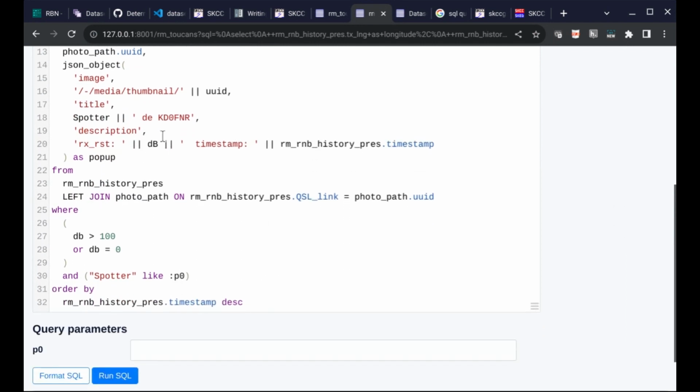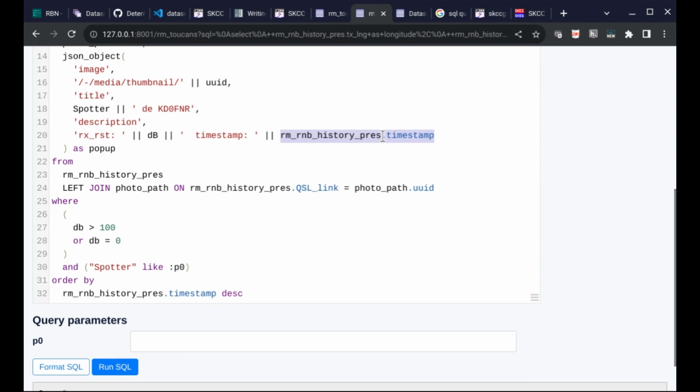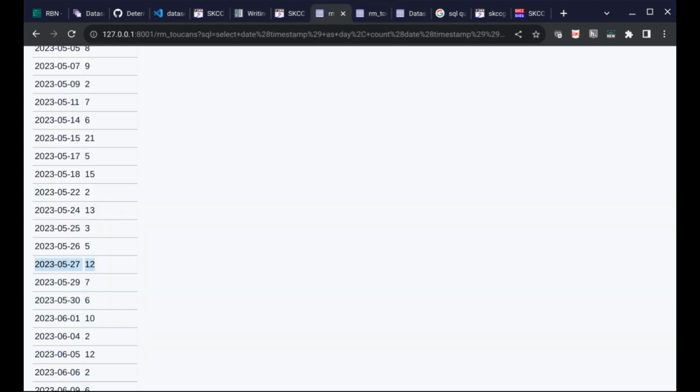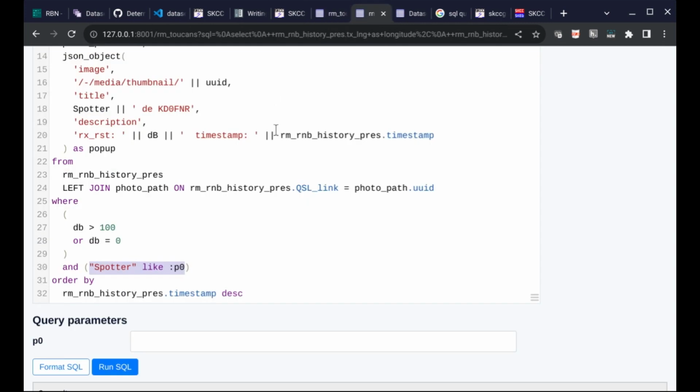This is our timestamp that we want to filter on. And we want queries that happened on May 26th or 27th. 27th. So we're going to say that we need to be after midnight on the 27th of May.